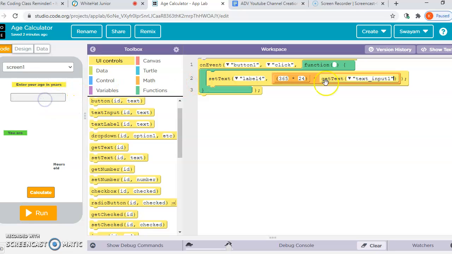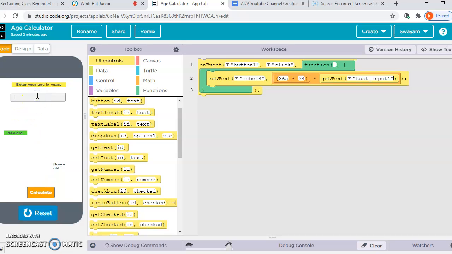So here, if we enter our age, it is written "enter your age in years." First, we will enter our age, like my age is 12 years. Here it will show the age in hours. So first I will click on calculate, and here it showed that I am 1,05,120 hours old. So by this application you can also know your age and how many hours old you are.